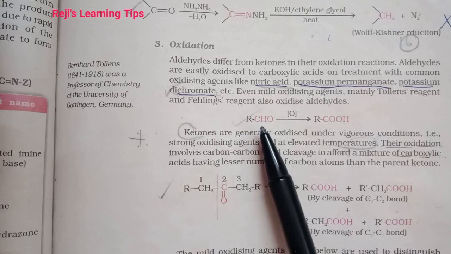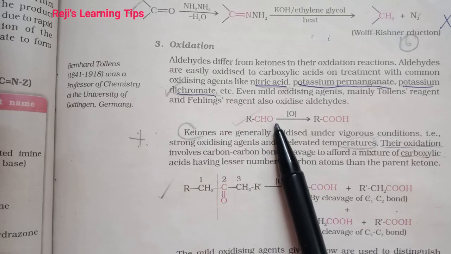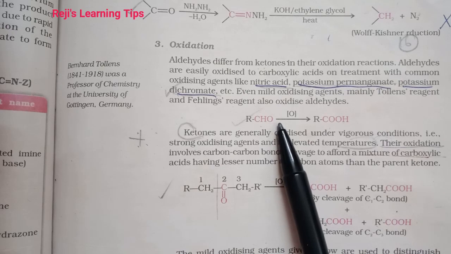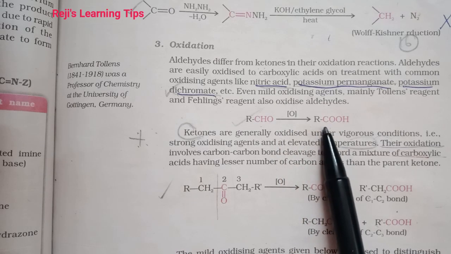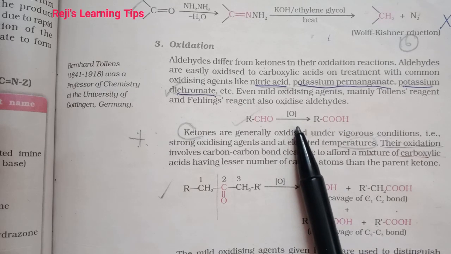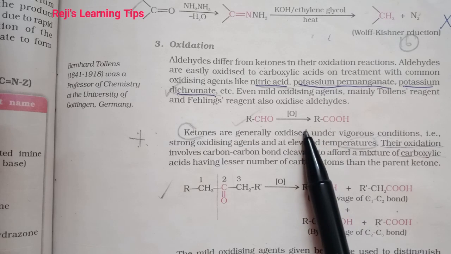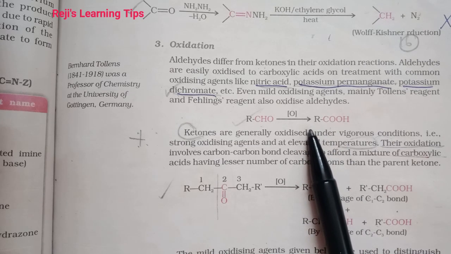So, aldehydes differ from ketones in their oxidation reaction because aldehydes are easily oxidized to the corresponding carboxylic acid on treatment with the common oxidizing agents such as nitric acid, potassium permanganate, potassium dichromate, etc. It also oxidizes to the corresponding carboxylic acid with even mild oxidizing agents such as Tollens reagent and Fehling's reagent.